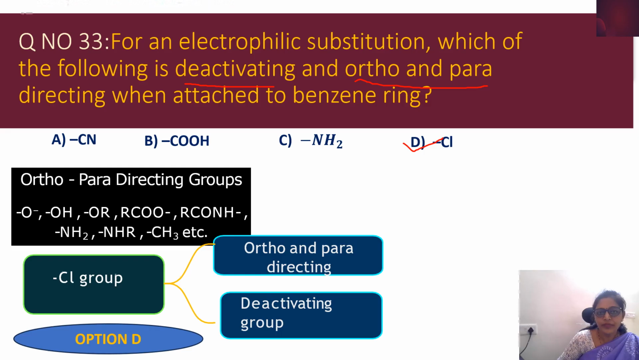So here you have to be more careful. Aqueous KOH means Cl is replaced by OH. But here it is alcoholic KOH, so dehydrohalogenation takes place.